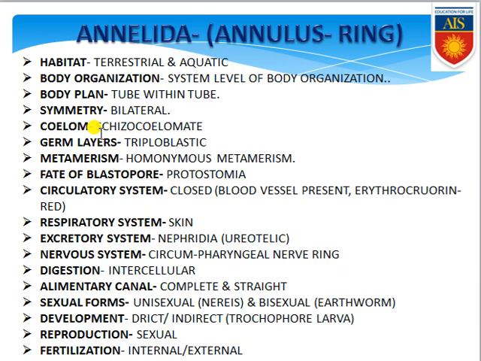And enterocoelomate means in those organisms the coelom is produced from the enteron or the gut. So those organisms are kept within the category of enterocoelomate. Keep it in your mind, schizocoelomate is exclusively the type of coelomate which is found in annelids. Germ layers: three germ layers are present, clearly triploblastic.